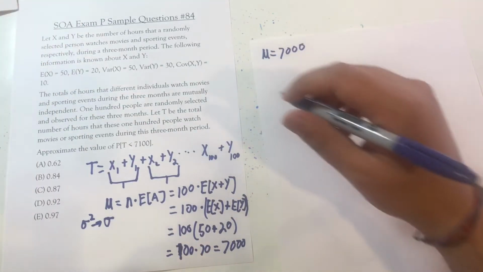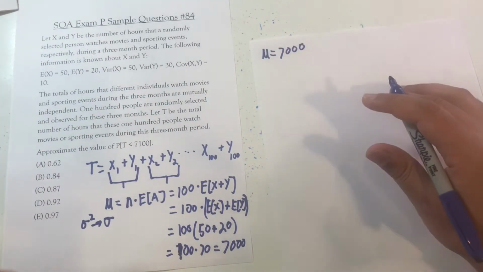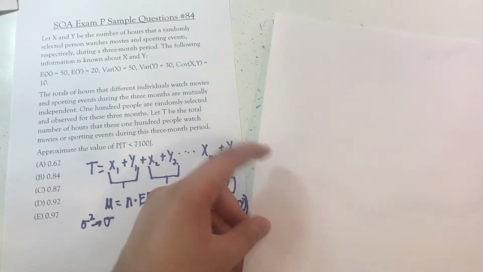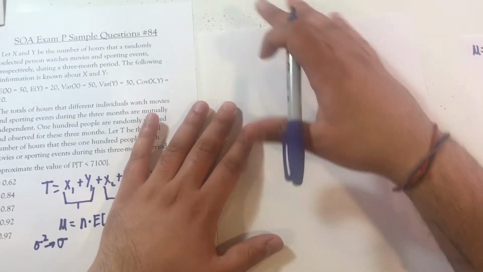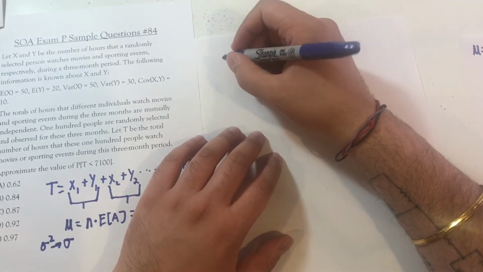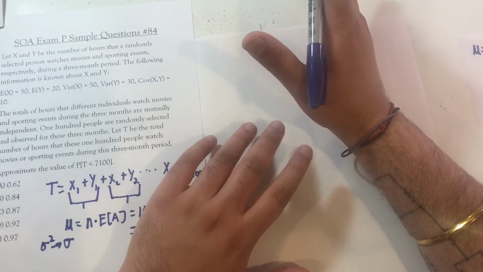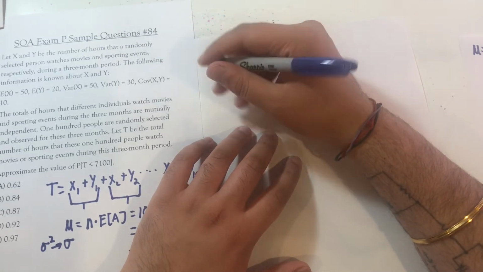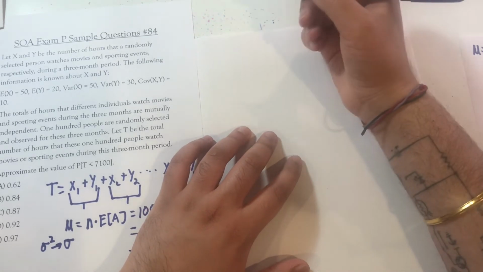Okay. And just for simplicity, I'm going to grab another sheet of paper and use that, just for readability, to find our new variance. So we need to find the variance of the total, and it's going to work the same way, right?